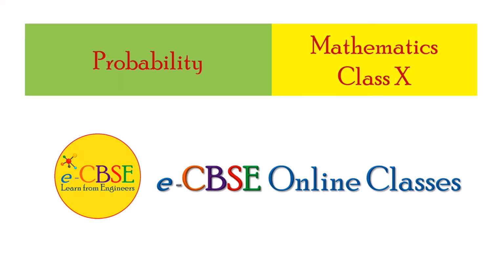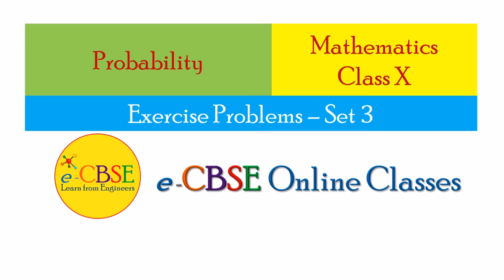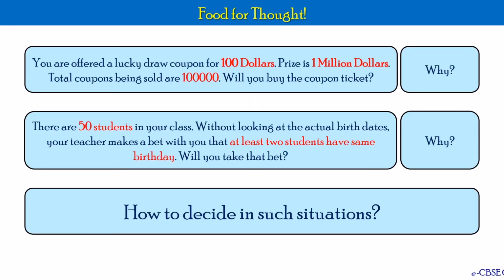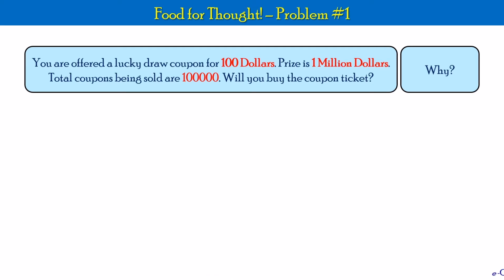We're continuing the module probability for mathematics class 10th. Specifically, we're continuing the exercise problems. This is set 3 and this is part B video of the series. In the last video, we gave a couple of scenarios as food for thought. I hope some of you might have thought about solving this problem. If not, then we're going to work out the solutions in this video. Let's take the first problem.